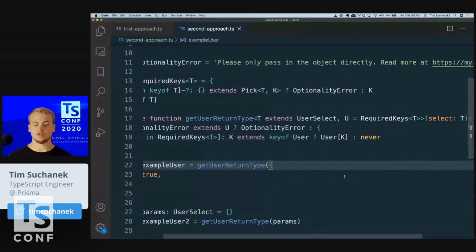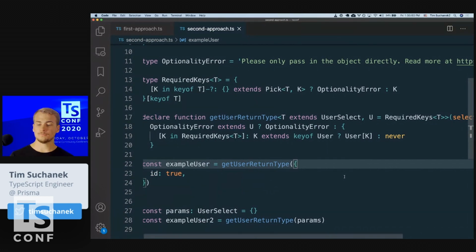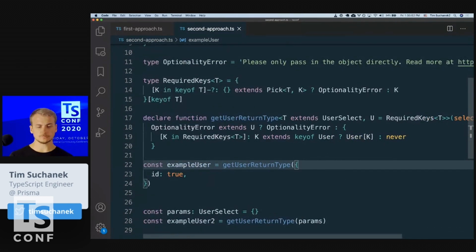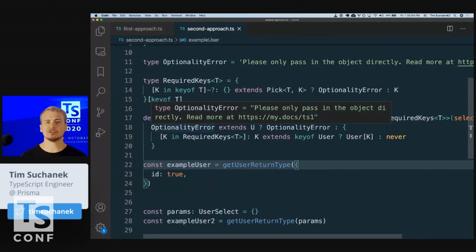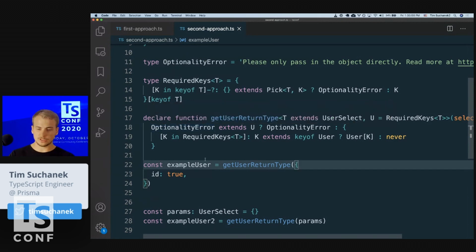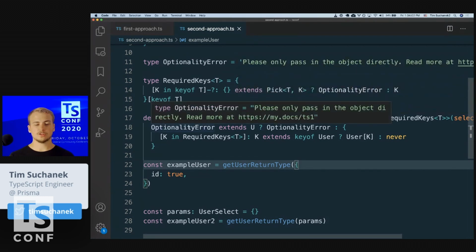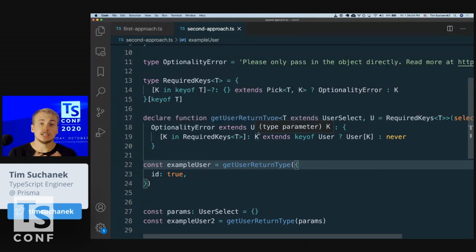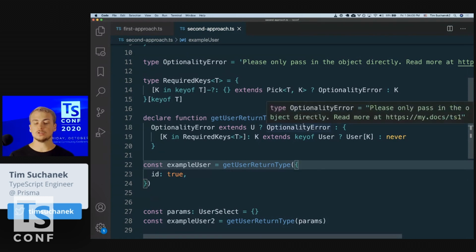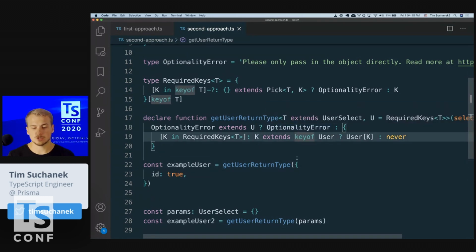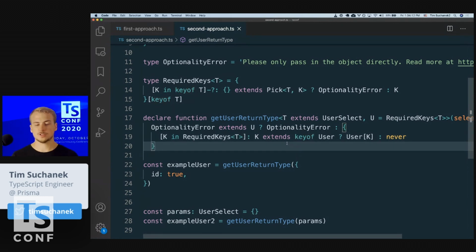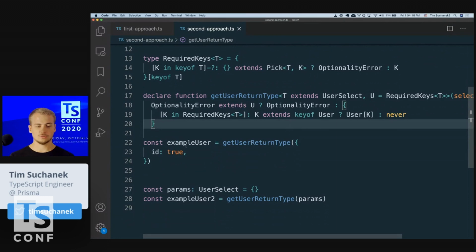And in our function here that returns the data, we can now say, okay, optionality error, if that is part of these keys here, we assign the keys to this type variable u. If that is extending this, if it's basically in that list, then just return that error and that's it. And otherwise, we're just going with our usual map types as we had them before. Okay, so let's look into the API.